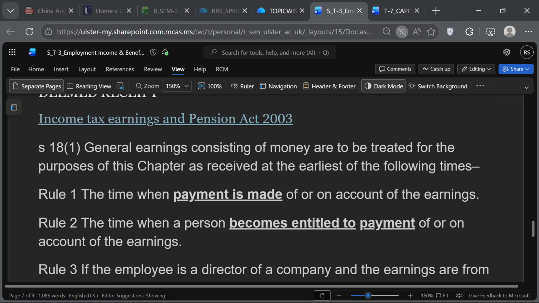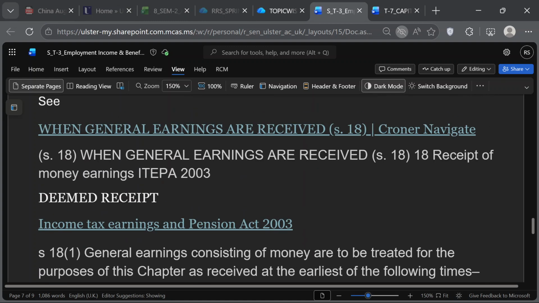The section has 3 rules. You see the nature of the meaning, deemed receipt. Deemed receipt means it's not actually received in the way that we understand it, but we are going to assume that it was received. And as soon as it is received, it becomes taxable, because that's the general principle in employment income. It is taxed when it is received, not when it is earned. It may have been earned for the previous tax year, but if it is deemed to be received in this tax year, it will be taxed in this tax year.